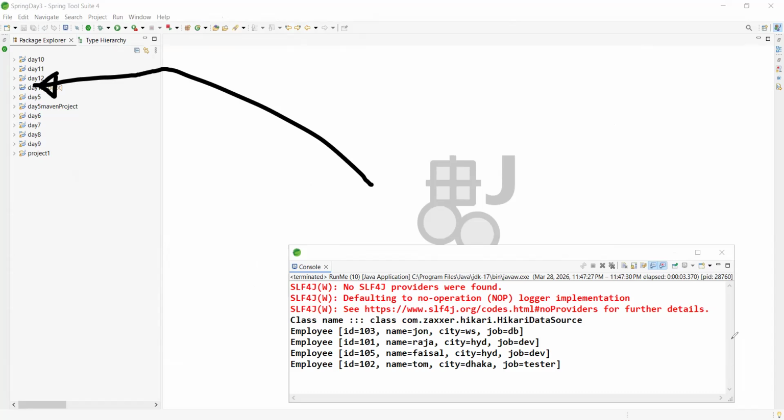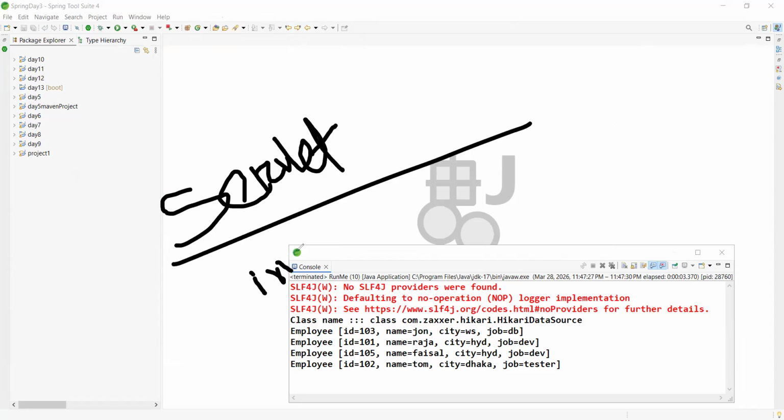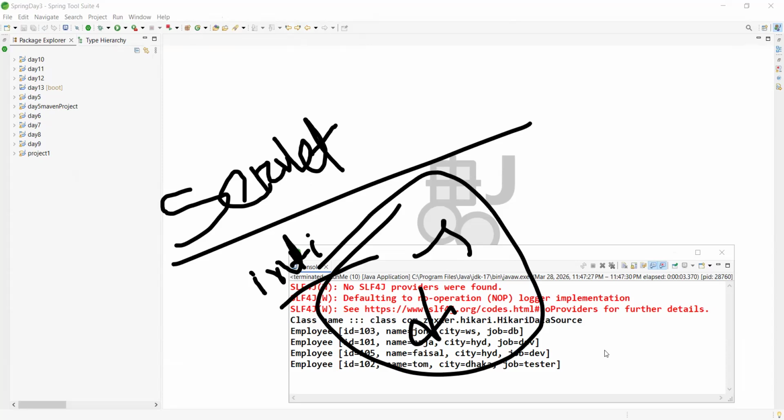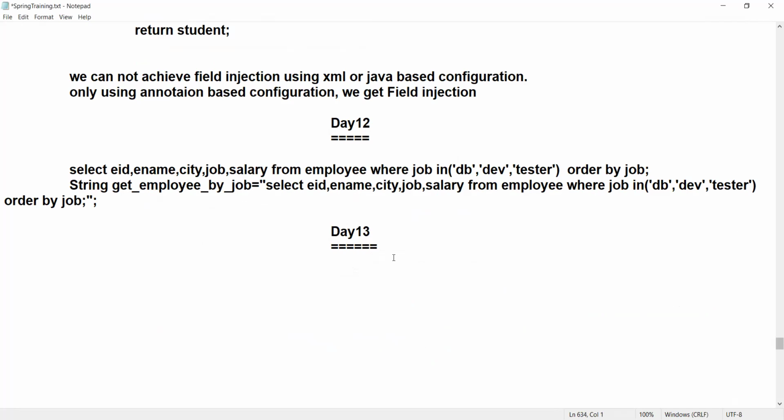I'm asking you some questions. I hope you know your servlet concept, some life cycle methods. Can you remember init, destroy, service? These three methods are considered life cycle methods, right? You already know what life cycle means, right? I'm not making any notes. It's your responsibility to watch the videos and make the notes.